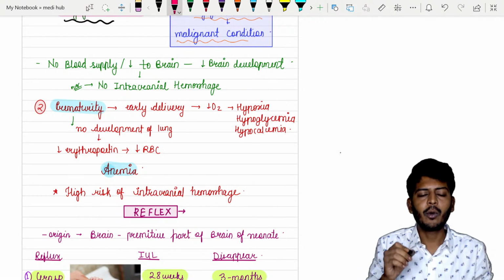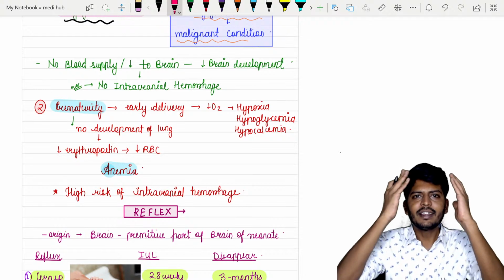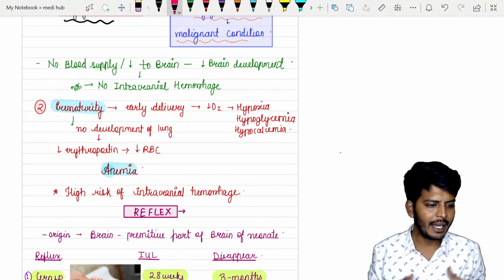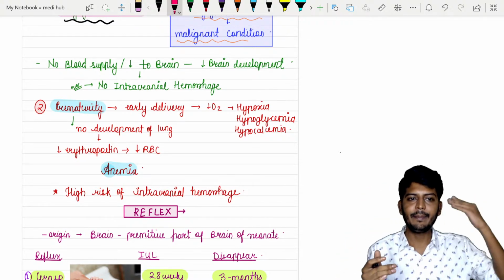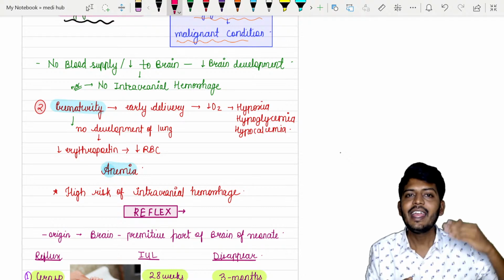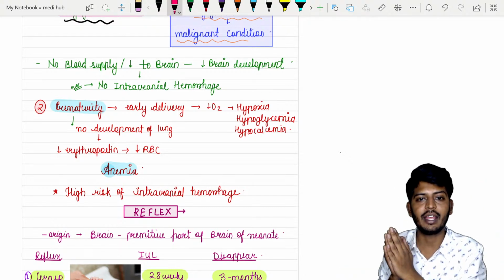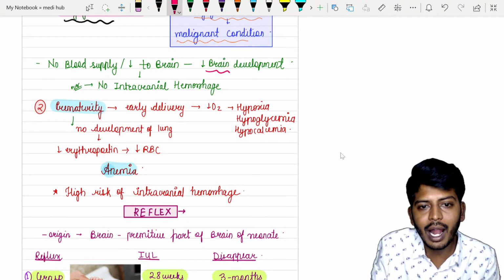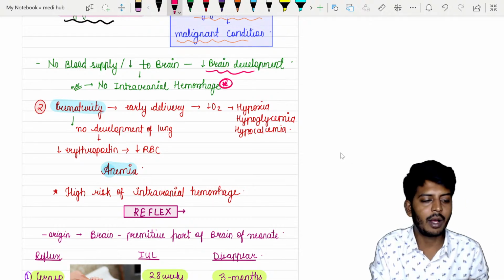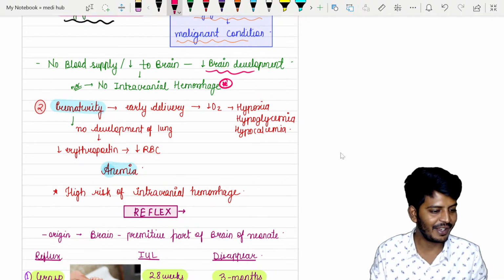So what is this? See, brain को blood supply होनी चाहिए. So brain should have a blood supply. If placenta is insufficient, baby is not having blood supply. If blood supply is not there, there is no possibility of intracranial hemorrhage. So brain development is reduced and intracranial hemorrhage possibilities are also reduced.